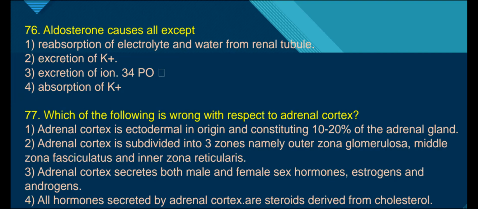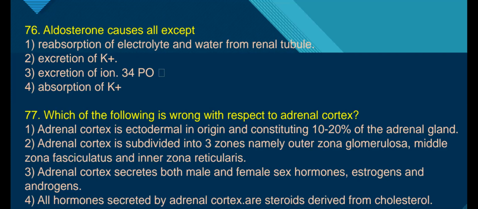First option: adrenal cortex is ectodermal in origin and constitutes 10 to 20% of the adrenal gland. This statement is wrong because the adrenal cortex is mesodermal in origin. The adrenal cortex is derived from the mesoderm, whereas the adrenal medulla is derived from the ectoderm.